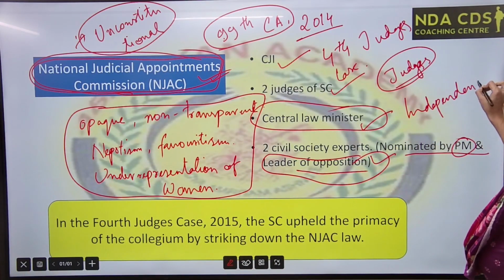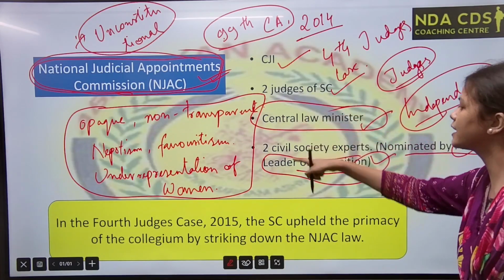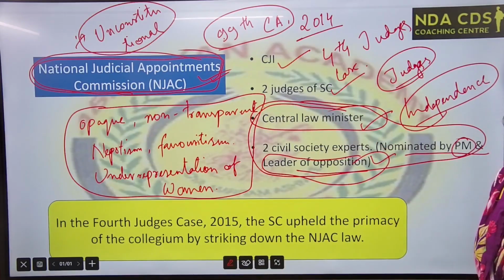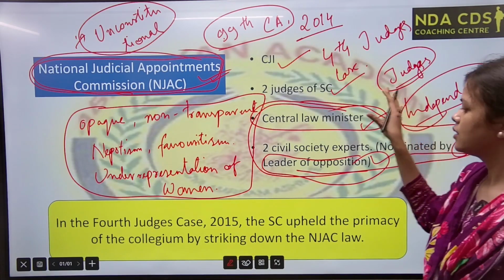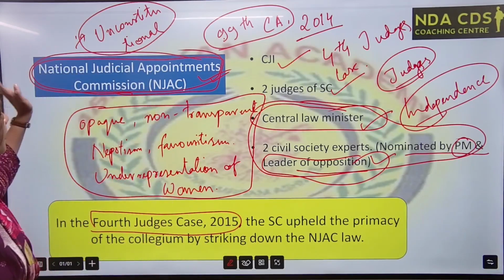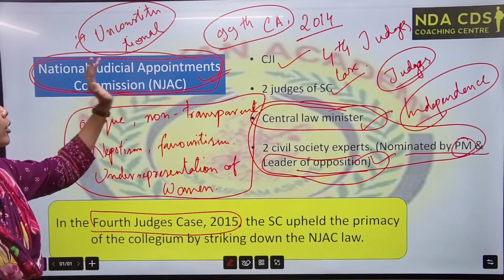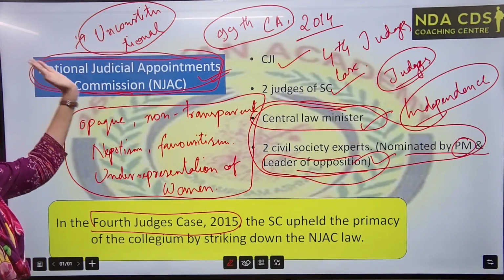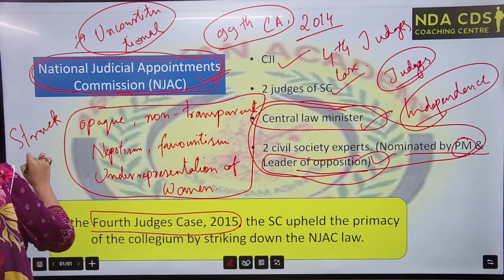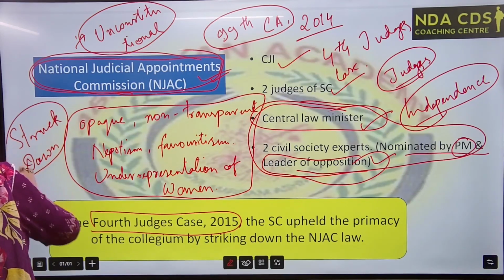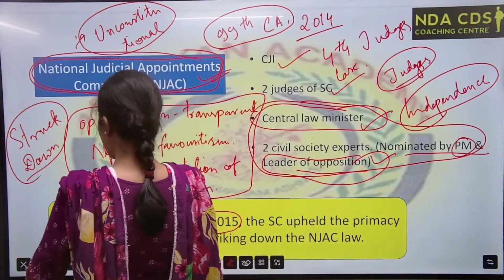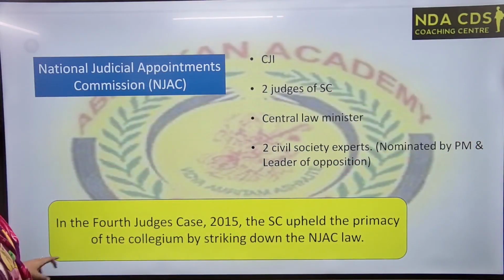Because we are seeing the interference of these executive members, ministers. Okay, so that's why the Supreme Court in the fourth judges case in 2015 called this National Judicial Appointment Commission unconstitutional and struck it down. Okay, and again the collegium system will be there.